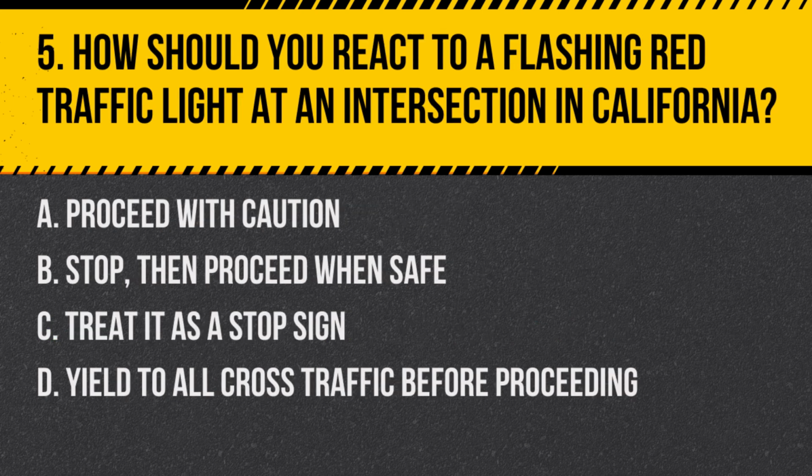Question 5. How should you react to a flashing red traffic light at an intersection in California? A. Proceed with caution. B. Stop, then proceed when safe. C. Treat it as a stop sign. D. Yield to all cross traffic before proceeding. Answer. C. Treat it as a stop sign. A flashing red traffic light should be treated as a stop sign. Stop completely, then proceed when it's safe.